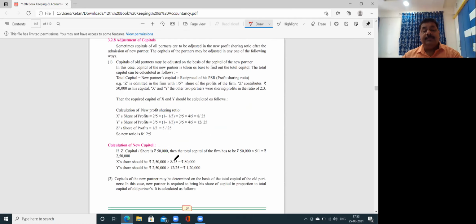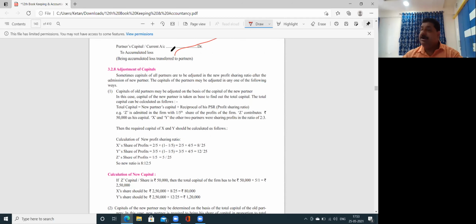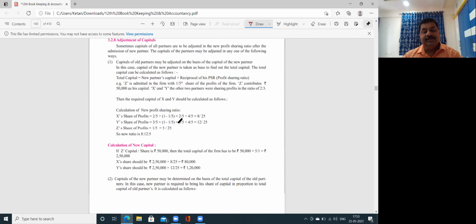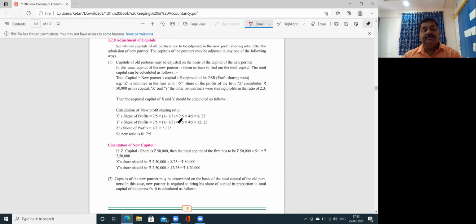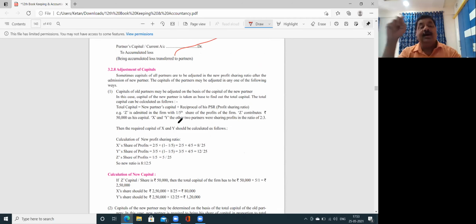Now the next part which is given to you is the adjustment of capitals. This particular part I'm not going to discuss now, because you may not be able to understand what capital adjustment is unless I'm writing on the board. How capital is adjusted, why it is done, what is surplus capital, what is shortage in capital, I will explain during that type of question, as the questions come.